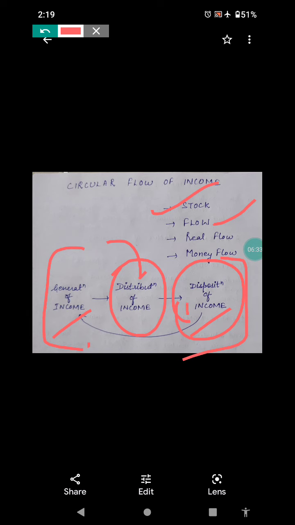Firms will provide payment to the household, and the household can use that payment for buying and for consumption expenditure. That payment can be used in any way.